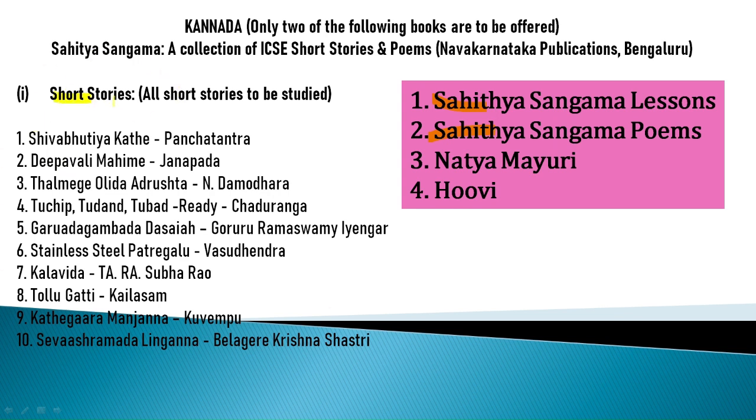The short stories, Sanna Kategalu. All these short stories have to be studied, if you are taking up Sahitya Sangama lessons. Shivabhutiya Kate, Panchatantra, Deepavaliya Mahime, Janapada, Talmige Valida Adrushta, Narayani Dhamodar, Tujib Tudan Tubhadradi, Chaduranga, ಗರುಡಗಂಬದ ದಾಸಯ್ಯ ಗುರೂರು ರಾಮಸ್ವಾಮಿ ಅಯ್ಯಂಗಾರ್ ಸ್ಟೇನ್ಲೆಸ್ ಸ್ಟೀಲ್ ಪಾತ್ರೆಗಳು ವಸುಧೇಂದ್ರ ಕಲಾವಿದ ತಾರಾ ಸುಬ್ಬರಾವ್ ಟೊಳ್ಳುಗಟ್ಟಿ ಟಿಪಿ